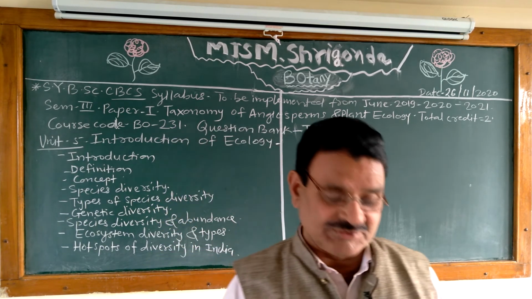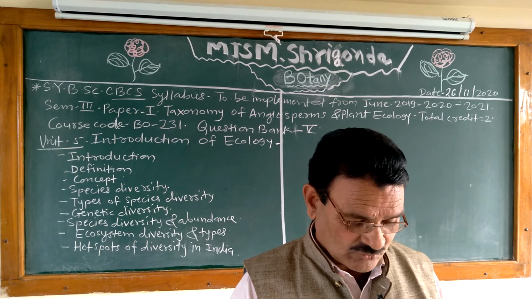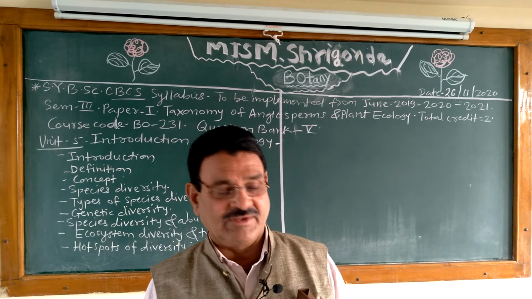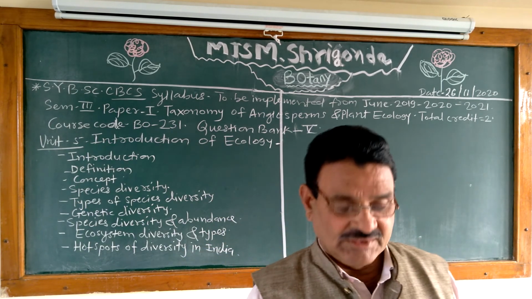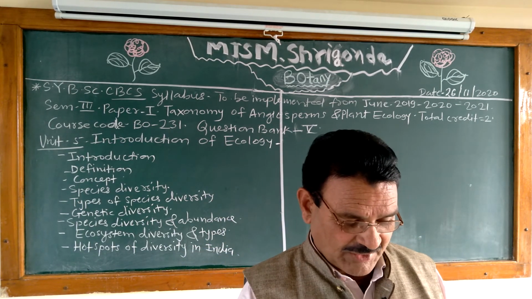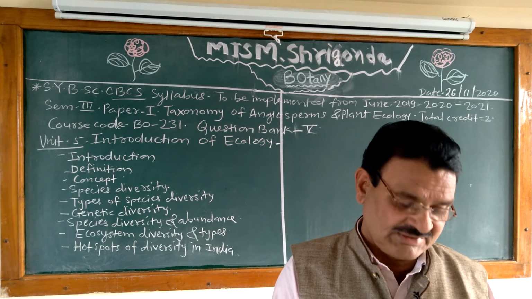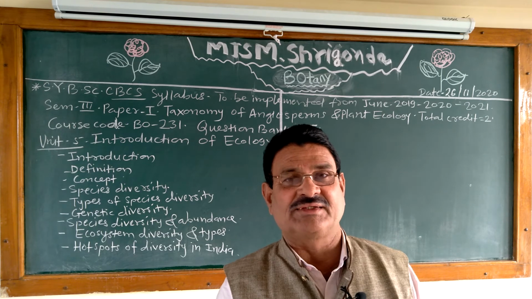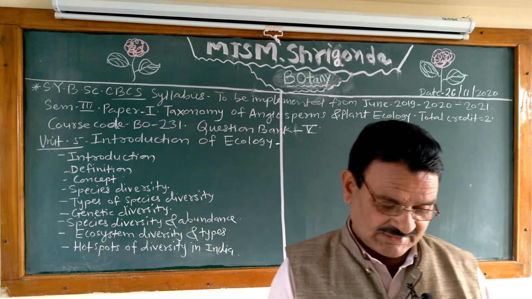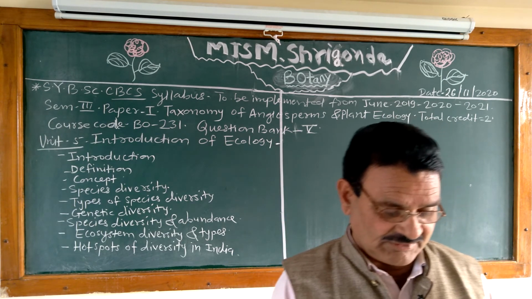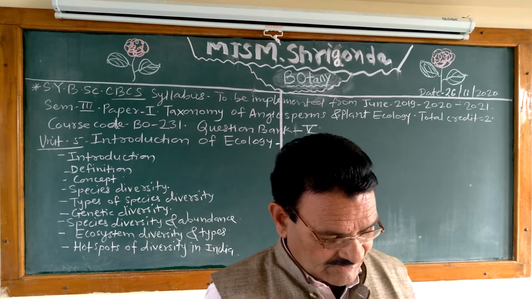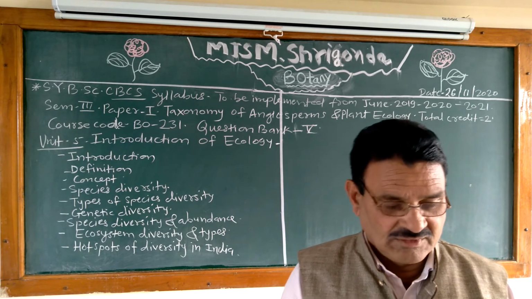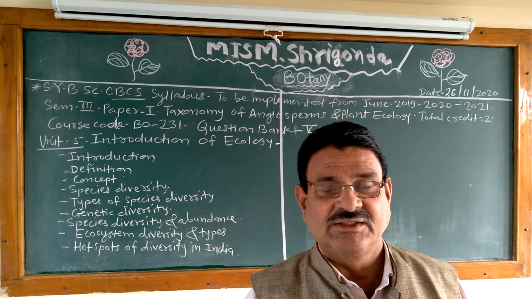What are the branches of scene ecology? There are 2 types of scene ecology, aquatic ecology and terrestrial ecology. In aquatic ecology, the branches are freshwater ecology, estuarine ecology and marine ecology. And in terrestrial ecology, there are 3 branches: desert ecology, grassland ecology and forest ecology. What is ecology as an interdisciplinary science? Describe ecology as an interdisciplinary science.